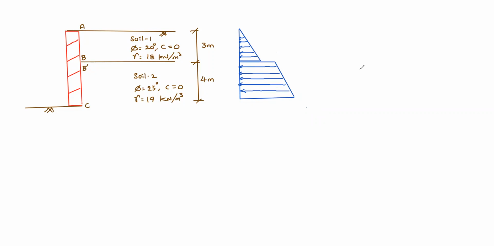Okay, first of all, what is Ka1 in soil 1? Ka1 equal to (1 minus sine 20 degrees) by (1 plus sine 20 degrees), which is 0.49.